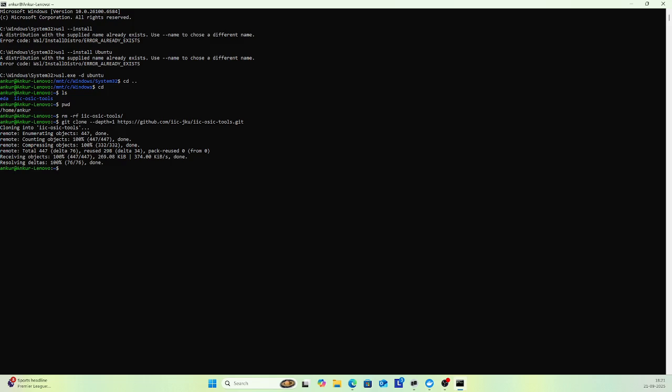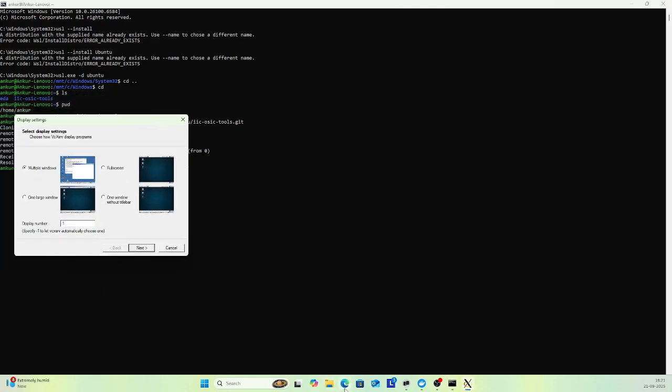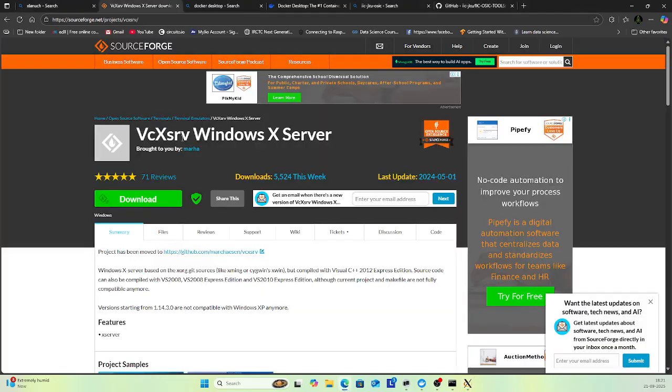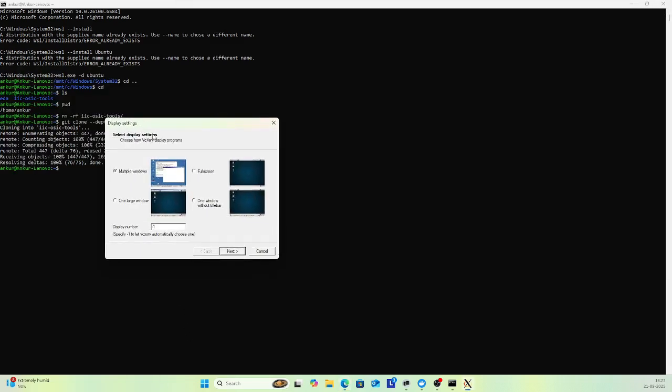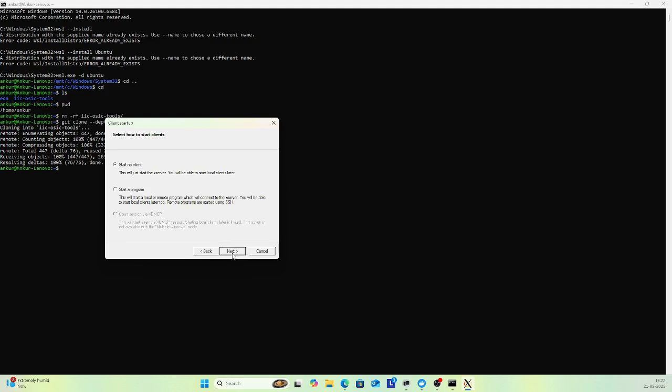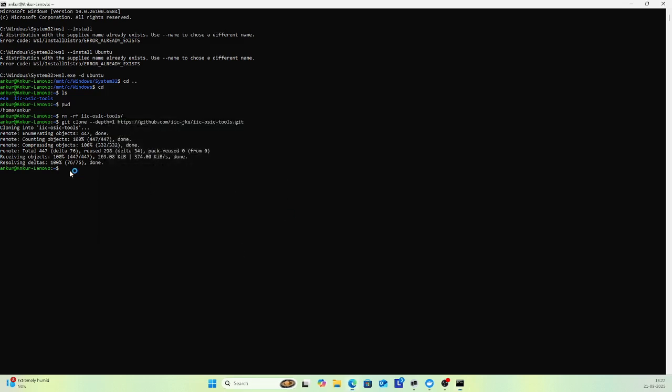Now open XLaunch. I have opened this software called XLaunch in the icon section. Click Next in the multiple windows option. Click Next. Click Start no client. Next, Next, Finish.